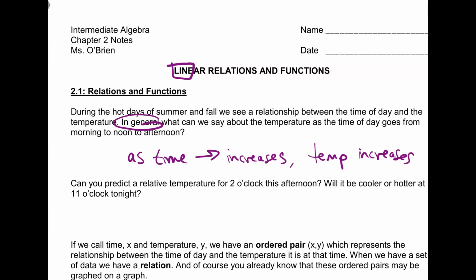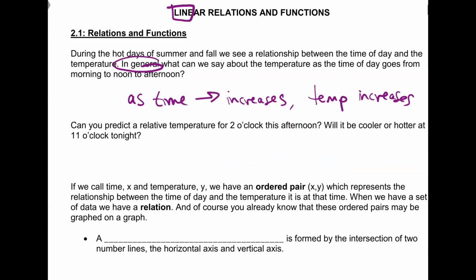Okay. So can we predict a relative temperature for 2 o'clock this afternoon? Doesn't it get colder at night? Well, I was talking about morning, 6 a.m. to noon when you eat your lunch, and then when you get out of school. So for the most part, it gets hotter. As time goes on, it gets hotter.